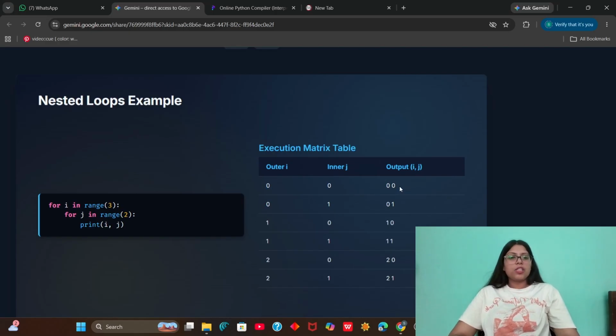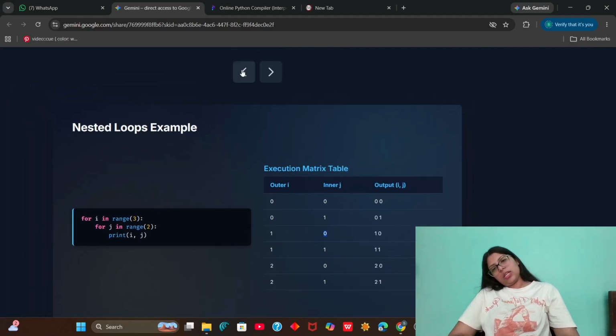So the output will be 0 0, 0 1. Again, for the next iteration of the outer loop, i will become 1. So for each iteration of the outer loop, the inner loop will work again and again, and j will be 0 and 1 here. So the output will be 1 0, 1 1. Similarly, in the third iteration, we will get 2 0 and 2 1. This is how we use the nested loop.